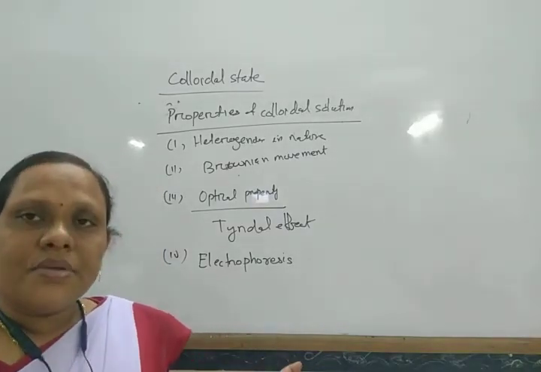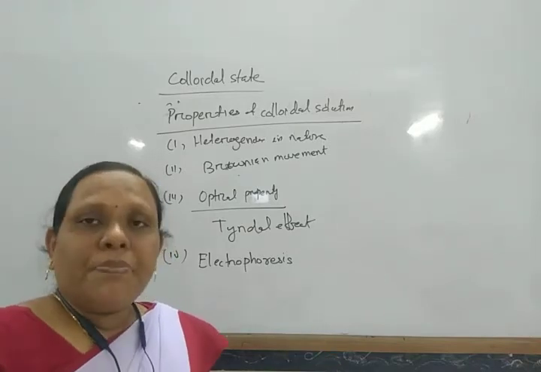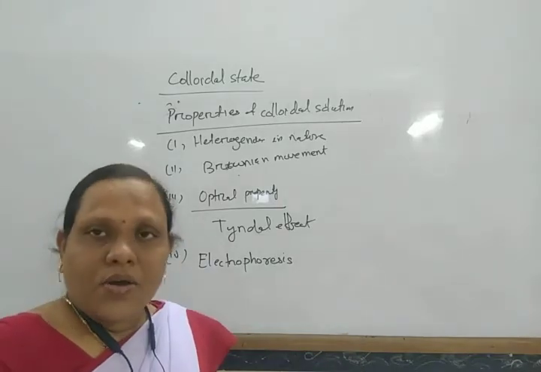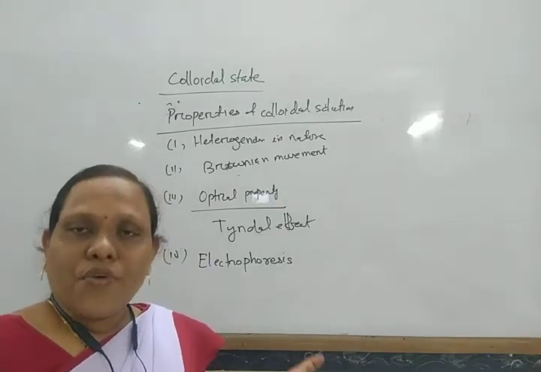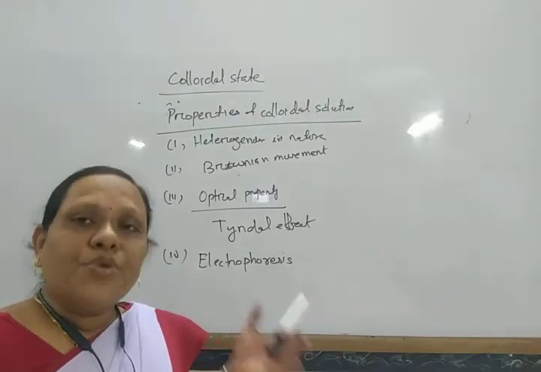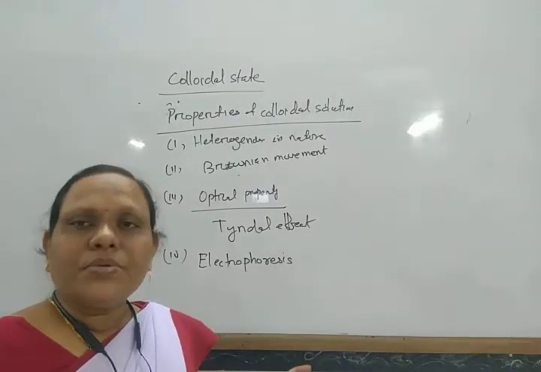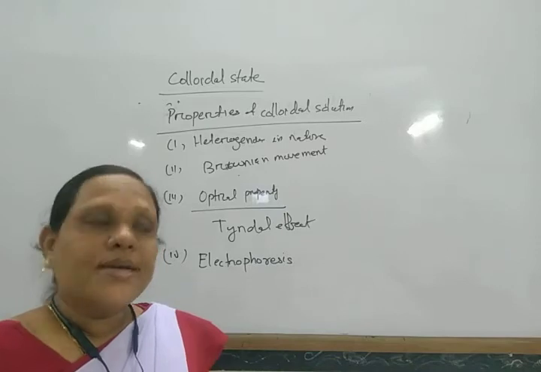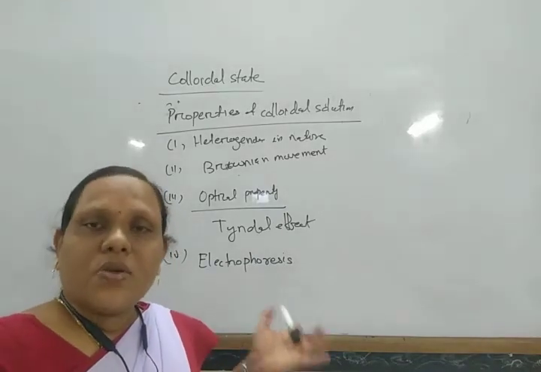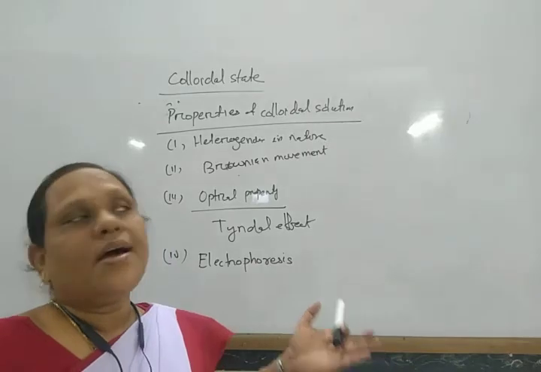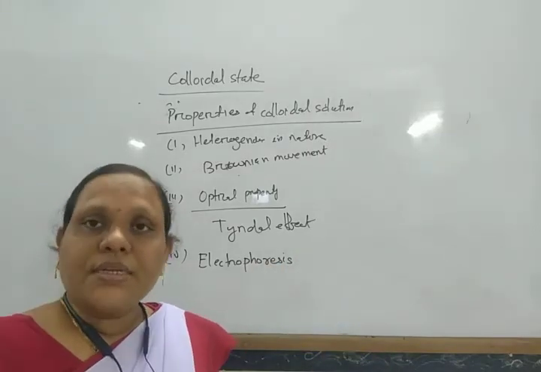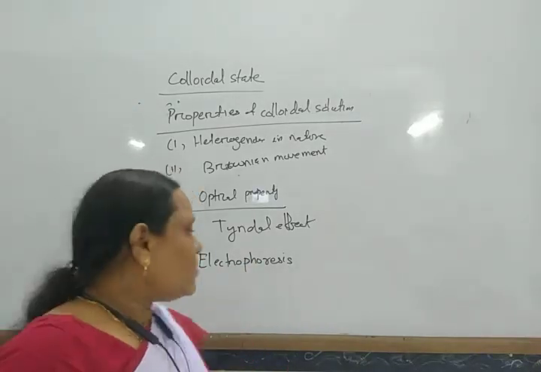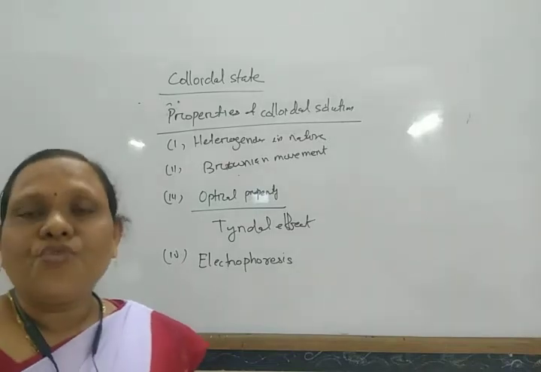So generally the negatively charged colloidal particles, such as the sulfides and the metals, that is the colloidal particles of gold, silver, etc., move towards the positively charged electrode, and there they precipitate or coagulate. Similarly, the positively charged colloidal particles move towards the negatively charged electrode, and there they precipitate. That process is known as electrophoresis.